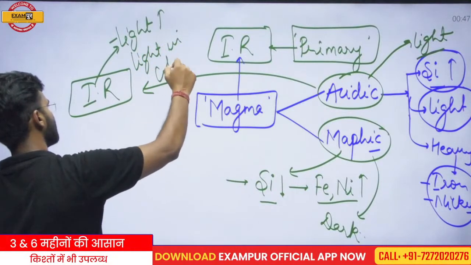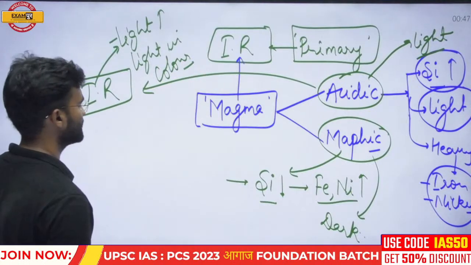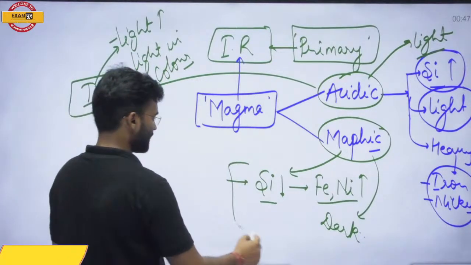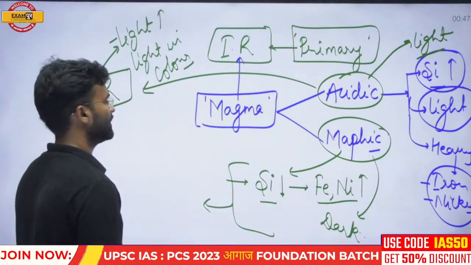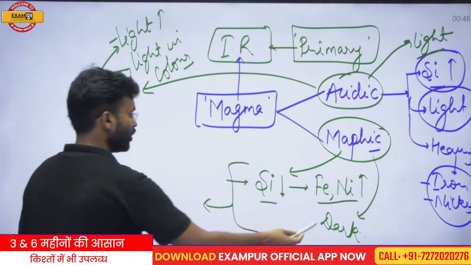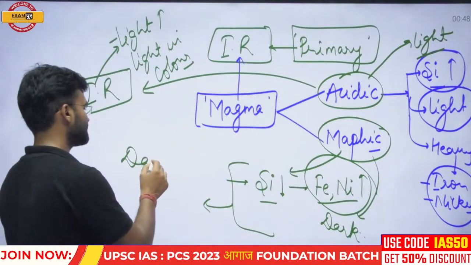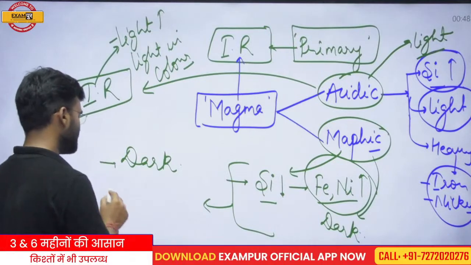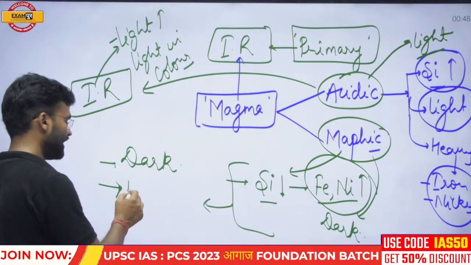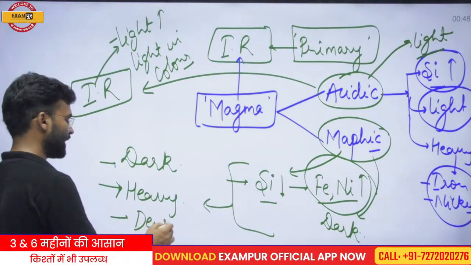In mafic magma, if it cools down and converts into any rock, that rock has more of such darker elements, and that is why it is dark in color, as well as heavier in nature, with high density.